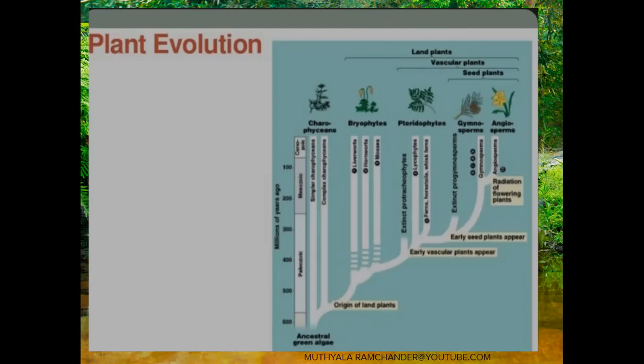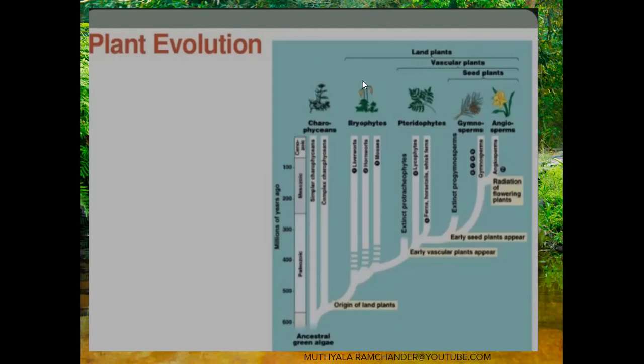Aquatic regions are mainly of two types: marine aquatic region and freshwater aquatic region. From these ancestor plants of the plant kingdom, bryophytes developed. Later pteridophytes developed, and later gymnosperms and angiosperms. Angiosperms and gymnosperms are together called seed plants. The seed plants contain a vascular system, so these are also called vascular plants. Vascular plants developed in the terrestrial region.